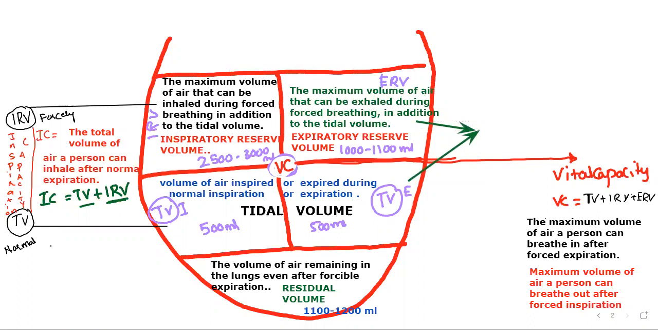Now I think you will better understand if I say these two. Expiration capacity, EC equals? TV plus ERV. Yeah, TV plus ERV, expiration capacity. Simply we can call it expiration capacity. What is expiration capacity? The total volume of air a person can exhale after normal inspiration.